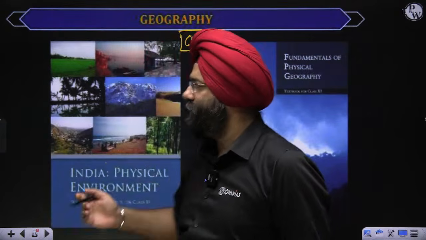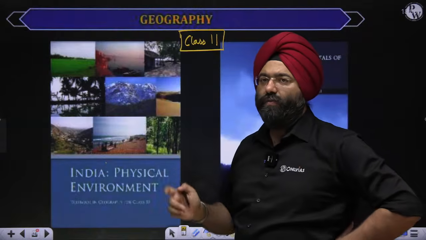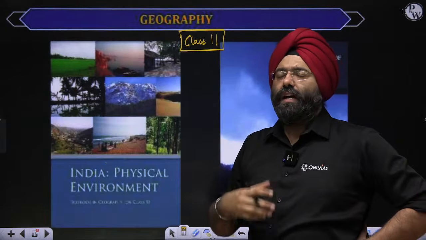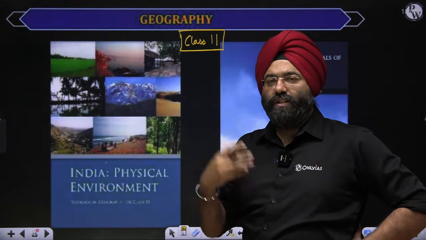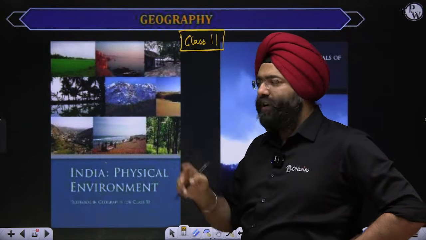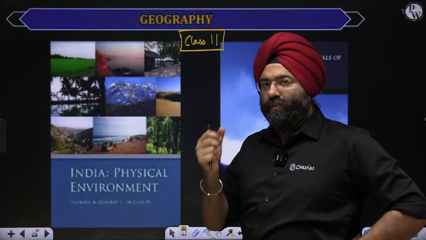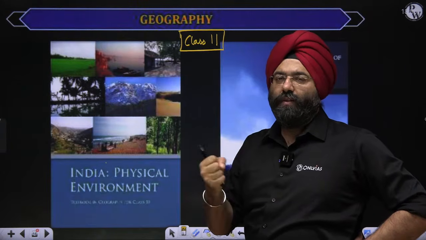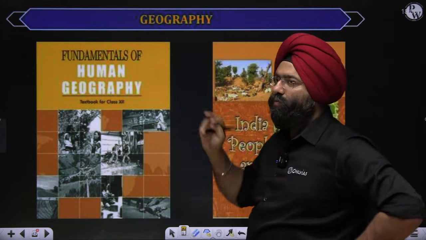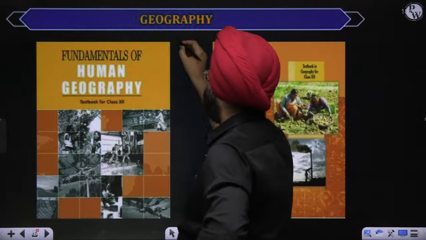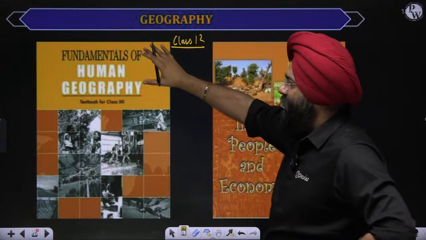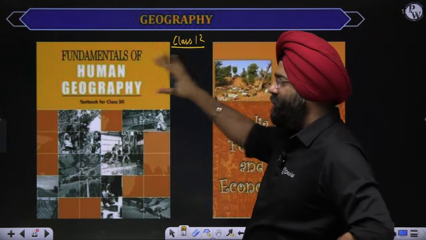Then the second part is India: Physical Environment, which talks about Indian physical geography, whether it is the drainage system, climatology, physiography, soil, vegetation, everything related to India. I advise students preparing on their own also to start with the class 11 books. This will strengthen your physical geography for the world as well as India. Once you have done this, then comes the human geography aspect. These are class 12 books. Again, this is with respect to world human geography, and human and economic geography with respect to India.